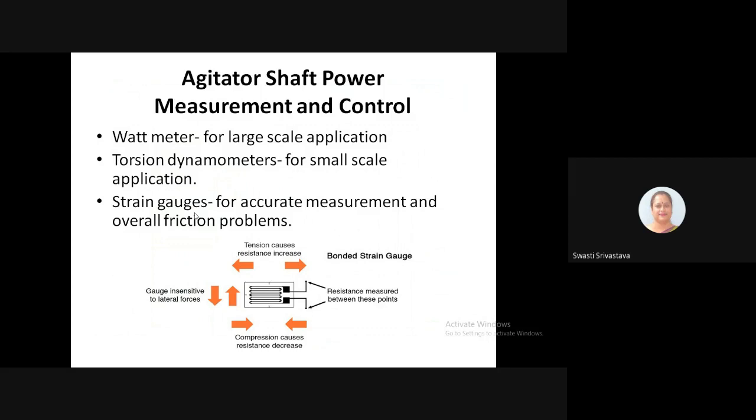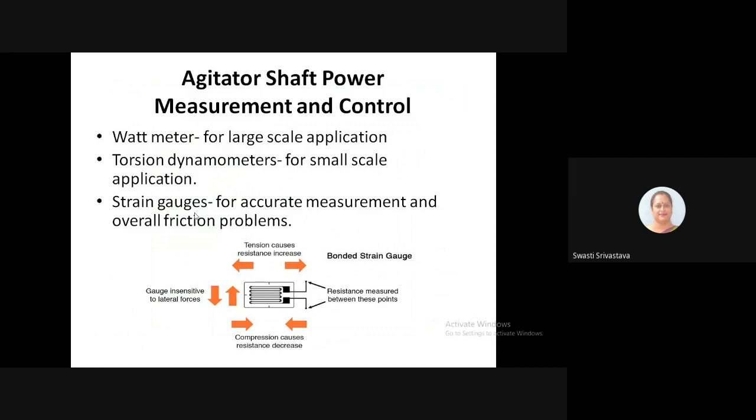The wattmeter, on a large scale, is attached to an agitator motor, which will fairly give a good indication of the power uptake. Now this measuring technique becomes less accurate as there is a decrease in scale to pilot scale and finally to laboratory fermenters. The main contributing factor is the friction in the agitator shaft bearing. So there the limitation comes.